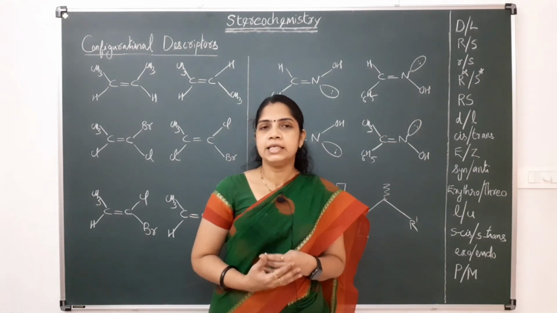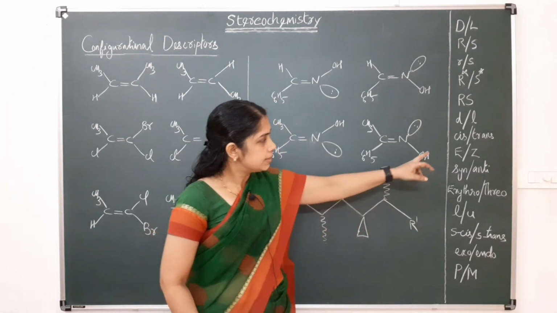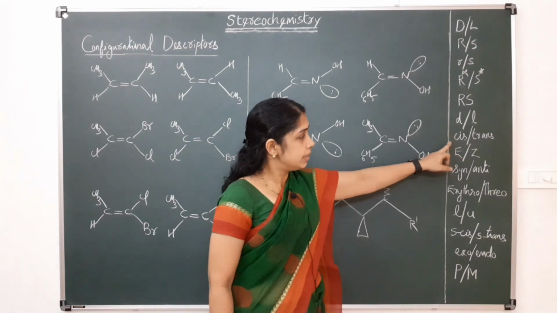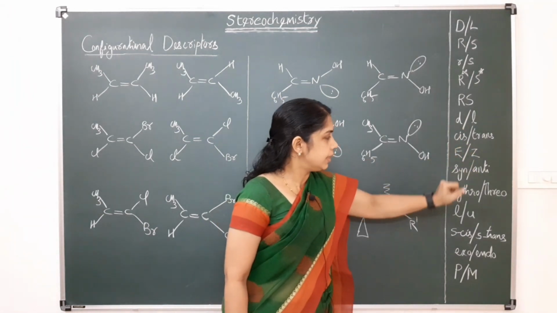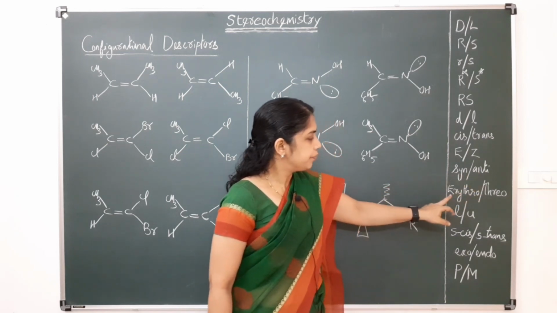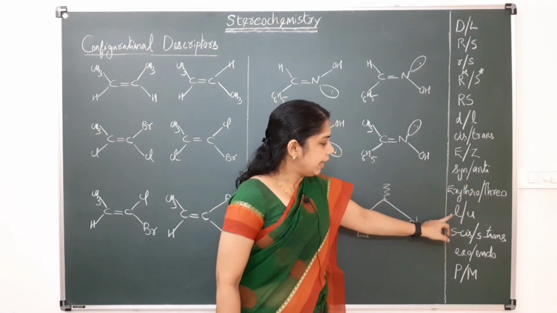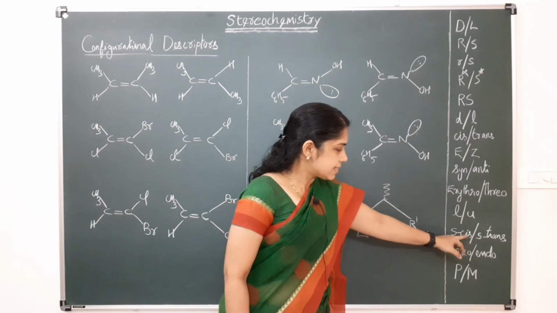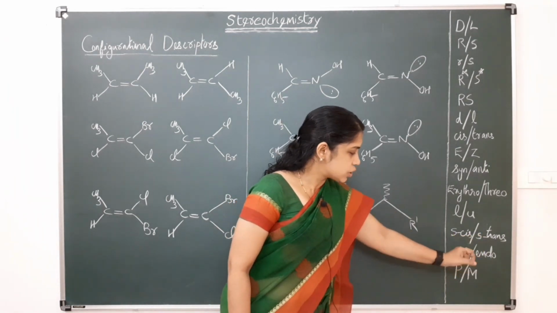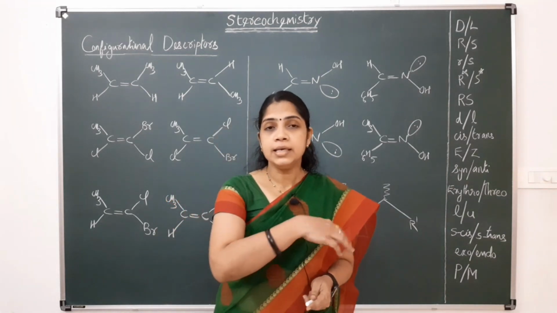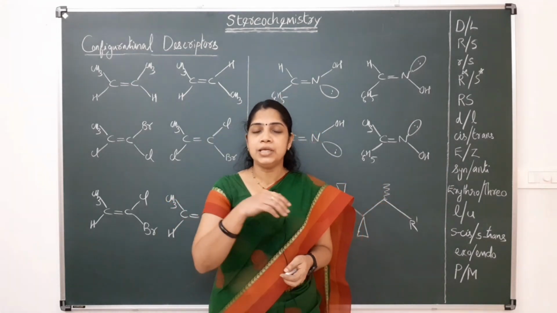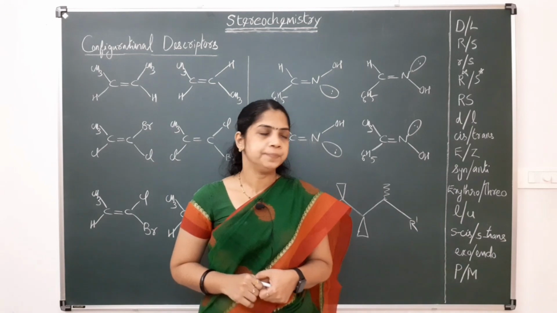So, the remaining descriptors, that is small d and l, then cis and trans, E and Z, syn and anti, erythro and threo, l and u, seq cis and seq trans, exo and endo, and P and M. These descriptors will be studied in this class. Okay.